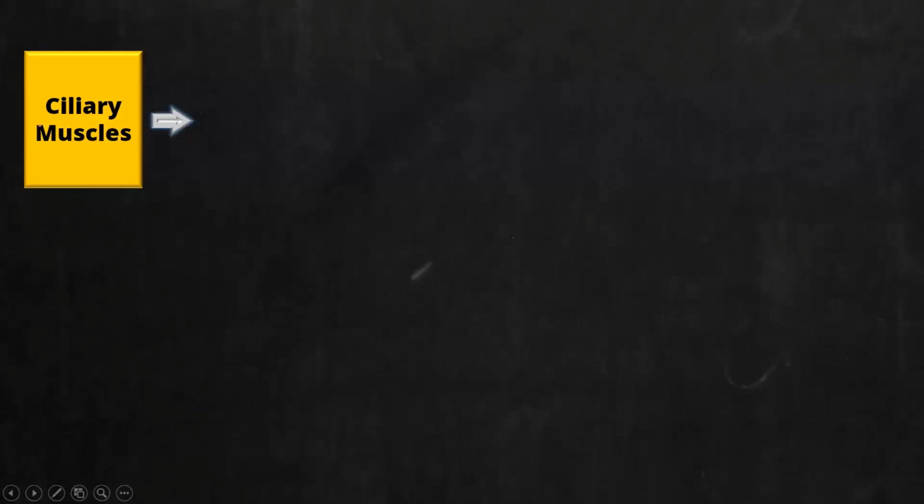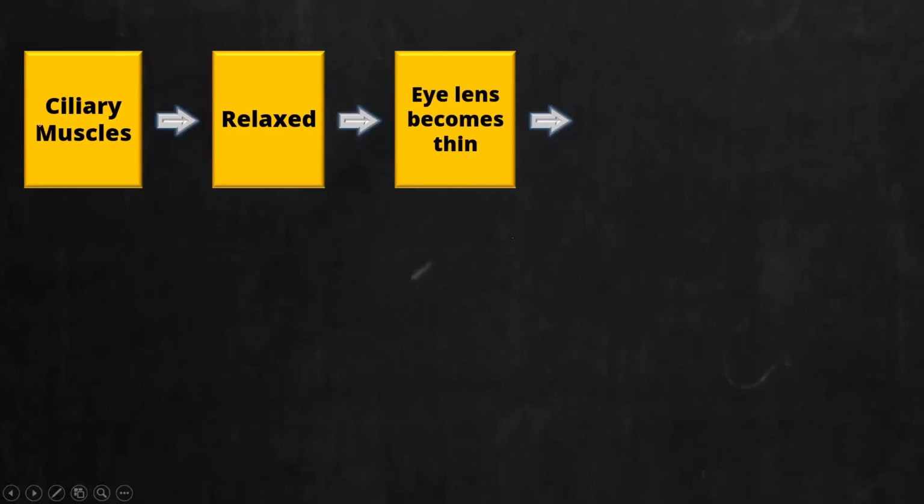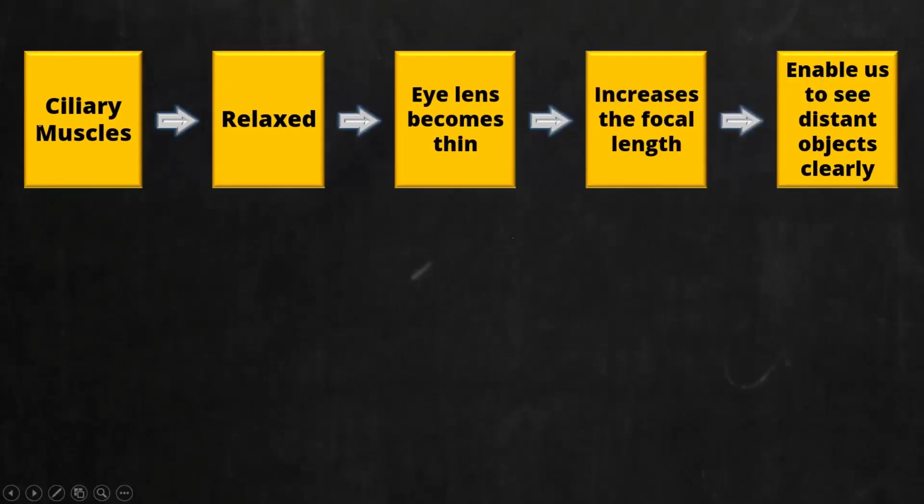You can note down in flowchart manner itself. When an object is at a far distance, as I told last day also, the ciliary muscles have two kinds of movement, that is relaxation and contraction. So whenever you place an object at a far distance, the ciliary muscles will be in a relaxed state. If the ciliary muscles are in a relaxed state, your eye lens will be thin. Now, if the eye lens is thin, what about the focal length? Focal length will be high. And this will enable us to see distant objects clearly.